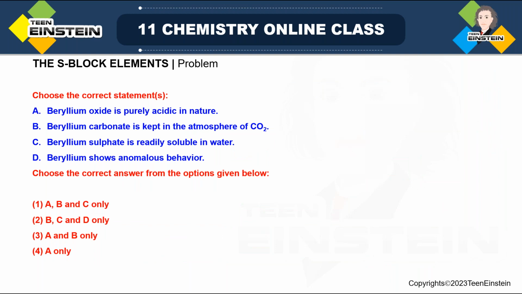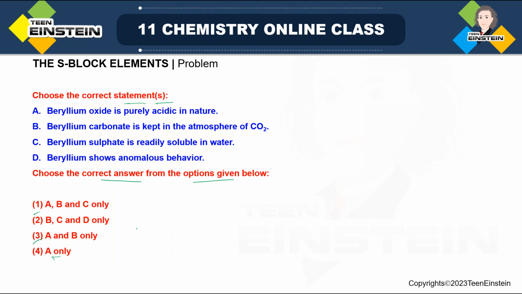Now based on beryllium and its different compounds, we have this problem, and here among these 4 statements in blue color, more than one statement may be correct, because after all you have to choose the correct answer from the options given below. Options 1, 2 and 3 have more than one statement: A, B, C; B, C, D; A, B. Only the last one is a single statement. So it is statement or statements. Now one by one we will read the statements.